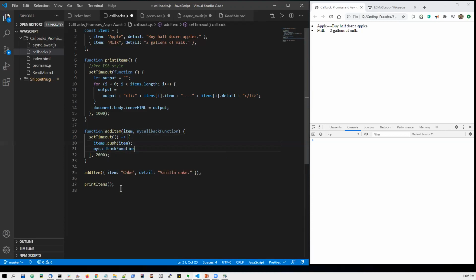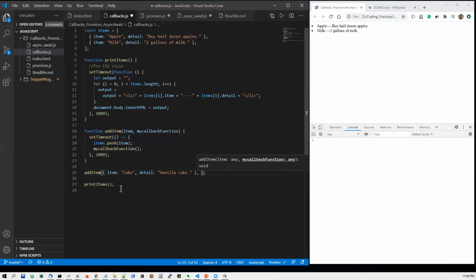So here I'm calling this function. So now whenever I have to call the add item, I'll mention here a callback function that I want to execute after the completion of add item.